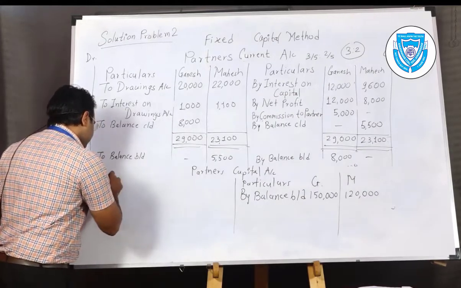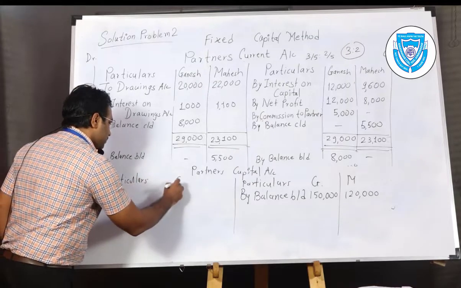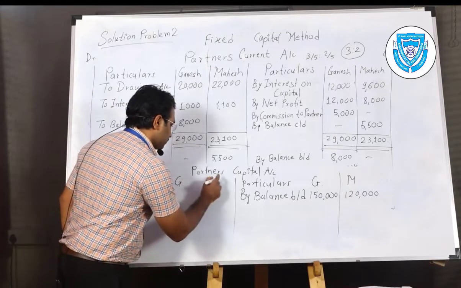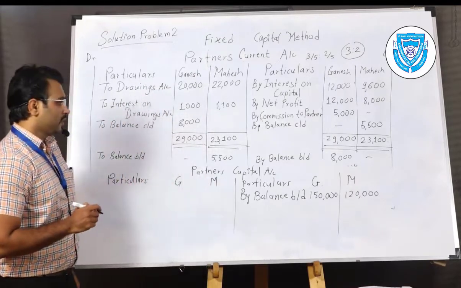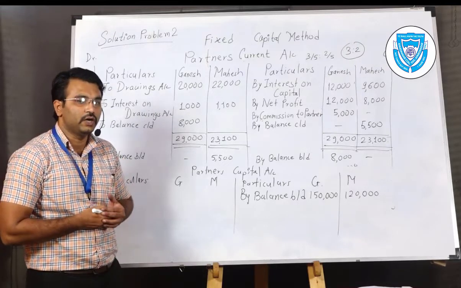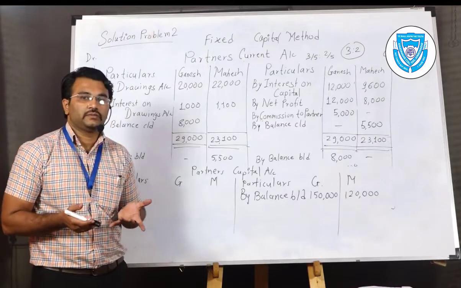On the debit side, particulars Ganesh, Mahesh. There is no addition. There is no addition in capital, and a new partner is also not admitted, so the balance will not change.